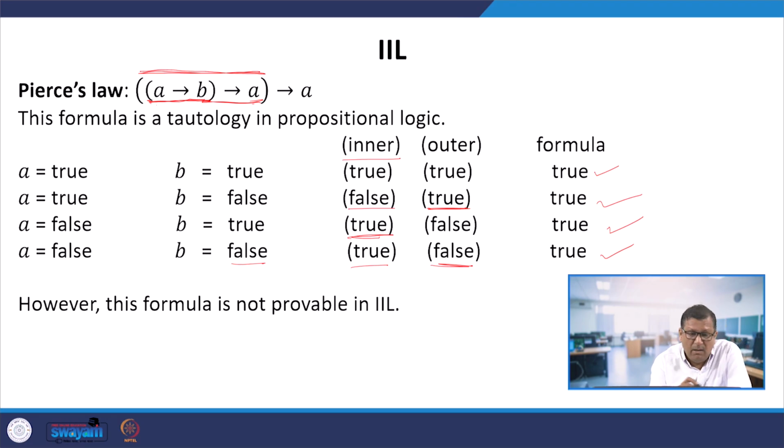If you want to work it out with the strategy of arrow I and arrow E, that structure will not work. And to directly prove that it is not provable in IIL is also quite difficult. So you are requested to give it a try. An alternate way of proving that this is not provable in IIL is by the Curry-Howard correspondence.